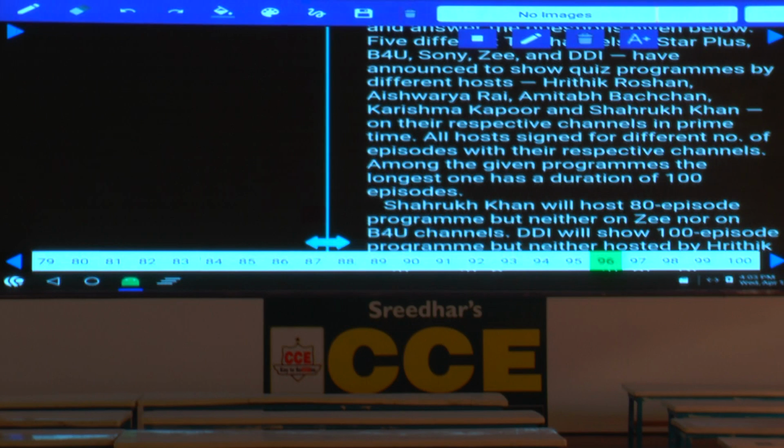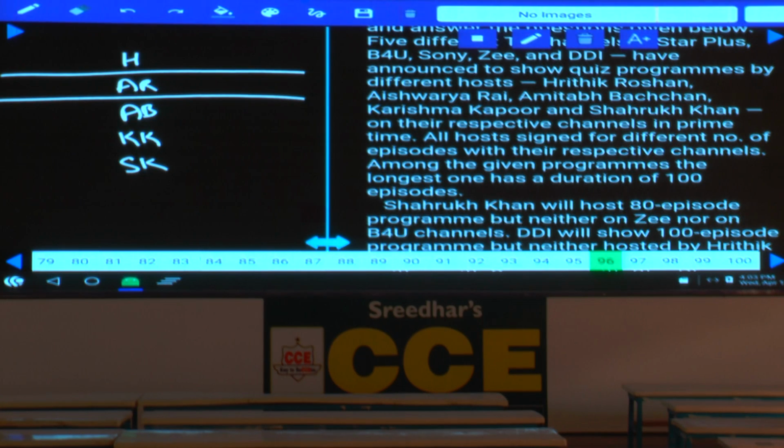There are 5 persons: Hrithik Roshan, Aishwarya Rai, Amitabh Bachchan, Kareena Kapoor, Karishma Kapoor and Shah Rukh Khan. Those are the persons, isn't it?